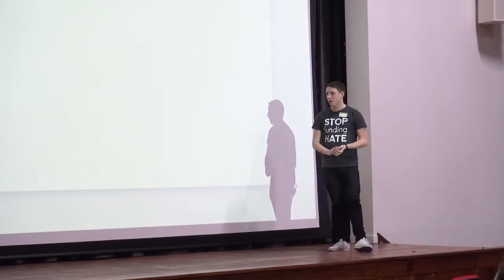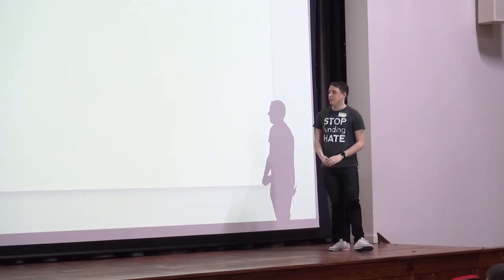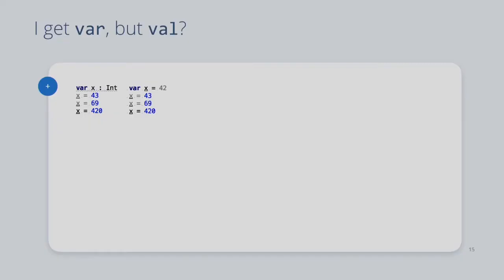Let's talk about var and val. So everyone knows about the var keyword in C#, right? If you don't, it's just a way of not putting the type on your variable. The type's inferred. Kotlin has the same thing. You can have a var, and you don't have to declare the value right there. You can just say it is an int, and then you assign it later, and you can reuse it as much as you want. Or, of course, you can let it infer the type, which looks a little bit more familiar to C# people, where var x is 42, and you can change that over time. Make sense? That's essentially C# without semicolons at this point, right?